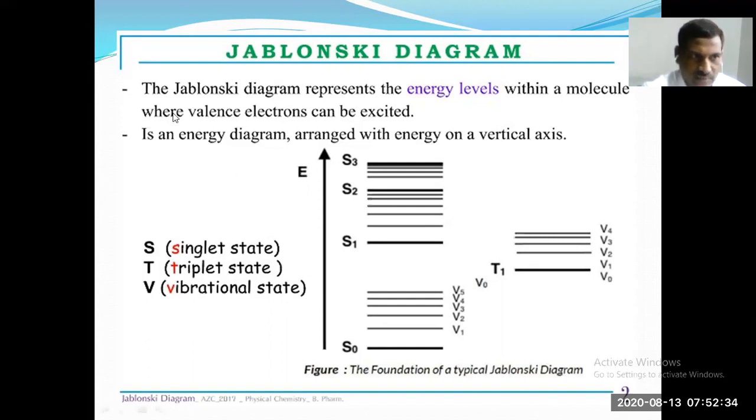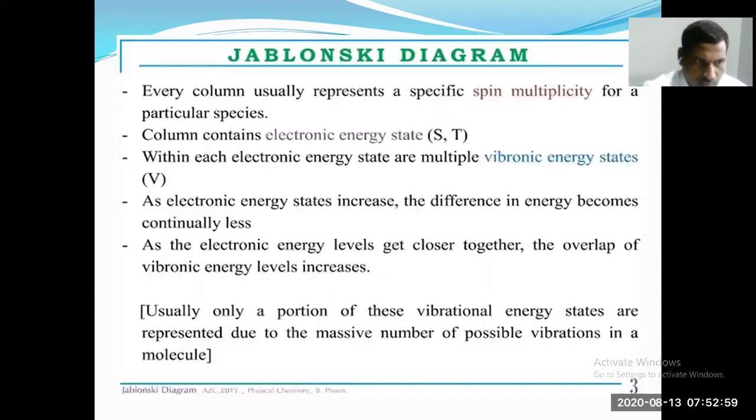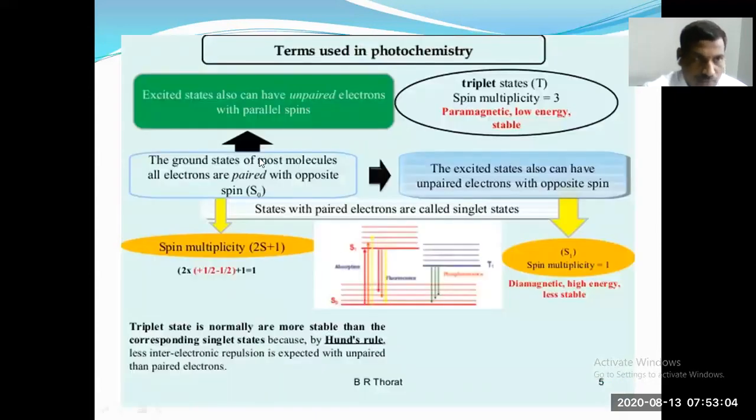So see here, the Jablonski diagram represents the energy levels within a molecule where valence electrons can be excited. S for singlet, T for triplet, V for vibrational state in the Jablonski diagram. So, the terms used in the Jablonski diagram.